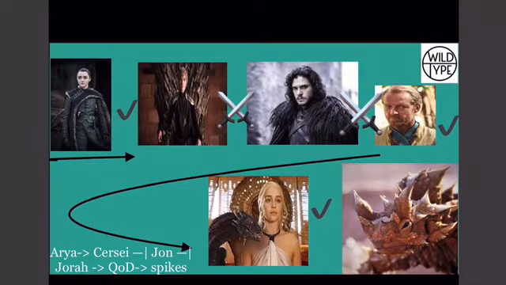To understand the entire video, you must understand the first slide. The order of the genetic network is Arya, Cersei, Jon, Jorah, Queen of Dragons / Khaleesi, and the dragon. You can also view the bottom of the slide to interpret the network as well. The presence of the repressor's sword inhibits the actions of the gene / character that comes after it.